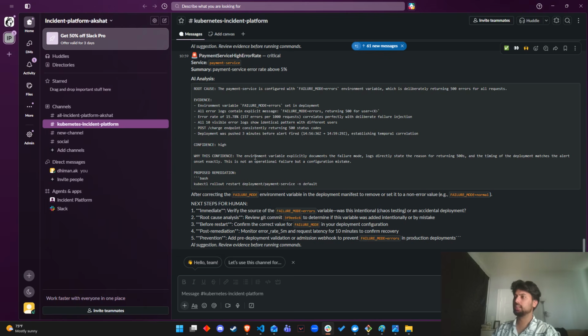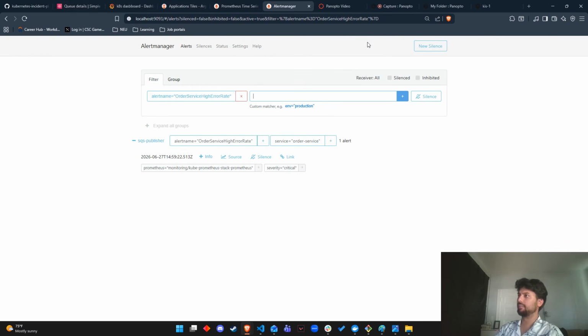So the entire point is that the 3 a.m. on-call engineer doesn't have to have a look at the entire cluster for the entire night, and it becomes very convenient for an engineer to receive an SMS or an email like this, through which he doesn't have to bang his head on the cluster and check here and there about the infrastructure. So that's the entire point of making this project, and also making it an event driven architecture.